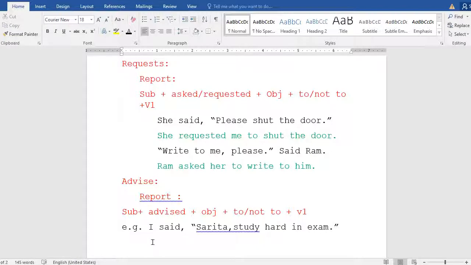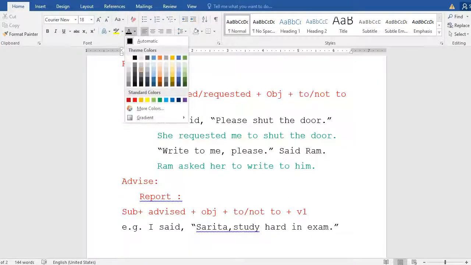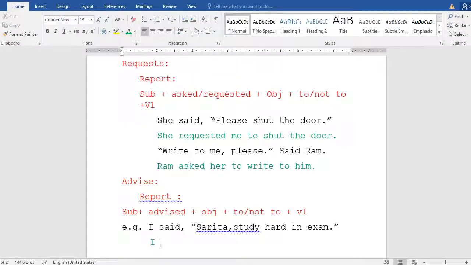Now we have to go over this. I'm just making the words colorful for you to understand. Okay, then we have to go, advised whom? Sarita. "I advised Sarita," and the sentence "study hard in exam" is positive, that's why "to study hard in exam." Okay, so this is the way that we can do it.